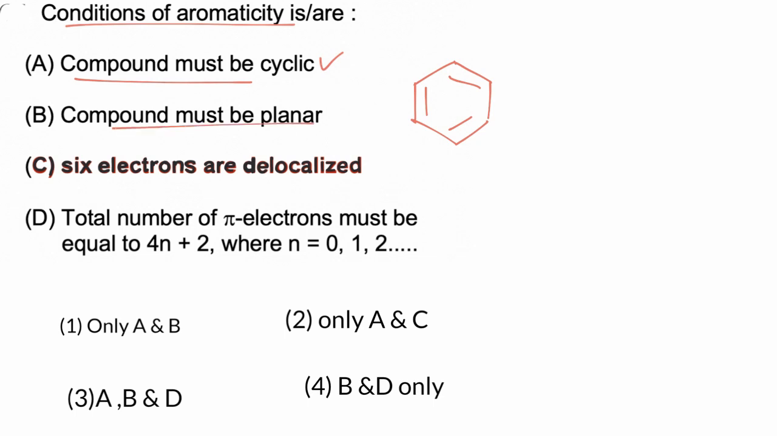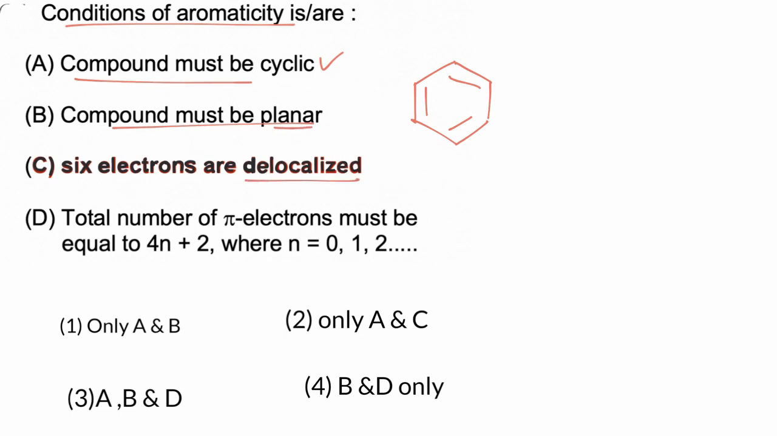Compound must be planar. This is also correct. For any compound to be aromatic, it must be planar, or if it is not perfectly planar, then nearly planar. So planarity is an essential condition for aromaticity.